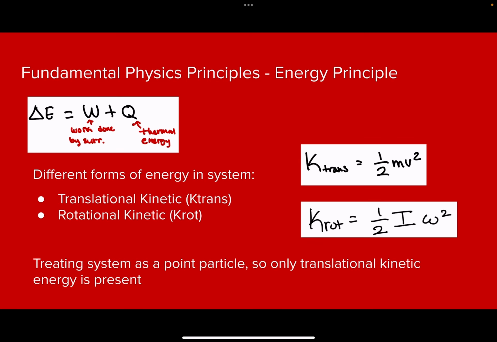And also we have the energy principle, and in this system we have translational kinetic energy and rotational kinetic energy, but since we're looking at this from a top point of view, we're going to treat it more so as a point particle and ignore the rotational kinetic energy.